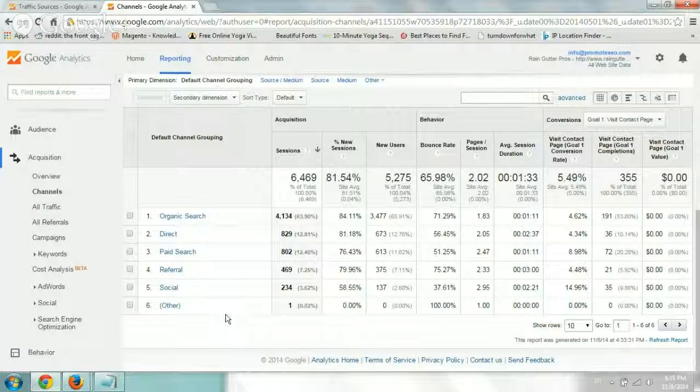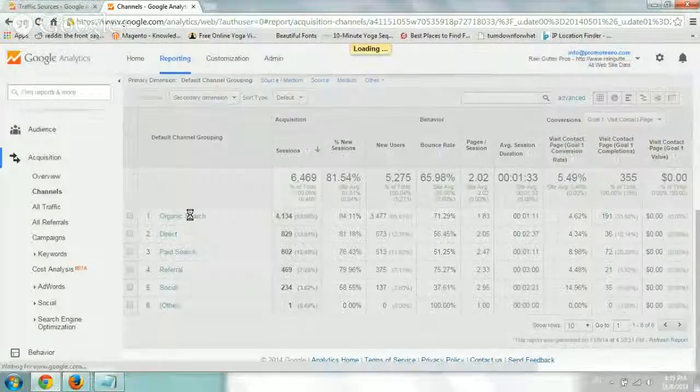Okay, so here obviously you can look at the efforts, look at the places that people came from, and understand which ones are working better for you. Give you an example. Our paid search has 12% of our visitors, but it has 20% of our conversions, right? Or people who have gone to the contact page and are interested in contacting us. That's pretty good. So you can kind of understand these things better, okay?